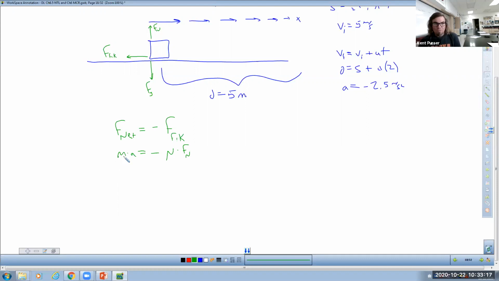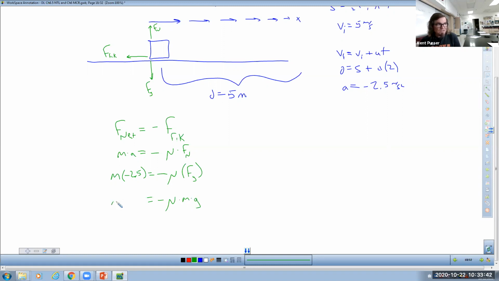Now, we don't know the mass of the object. Some did because they were able to weigh them on food scales, but most of us don't, and that's okay because it'll cancel out. So we've got m times negative 2.5 equals negative mu times Fn. Because Fn is equal and opposite to Fg, we can substitute in Fg. And then Fg has the formula mass times gravity.